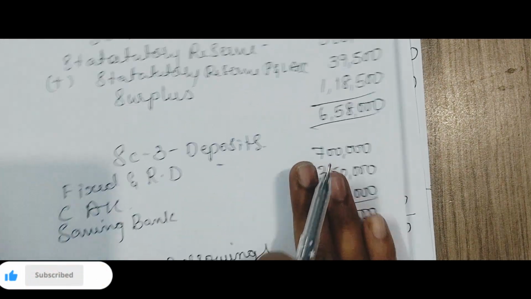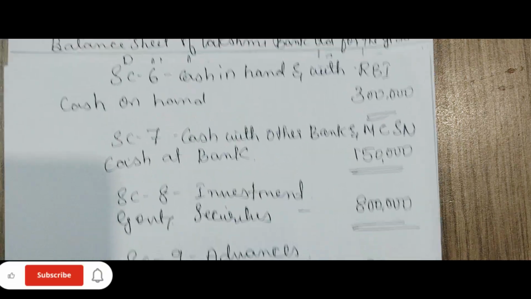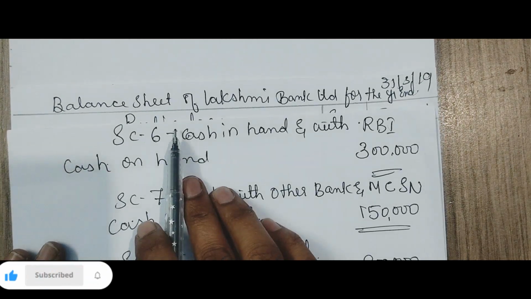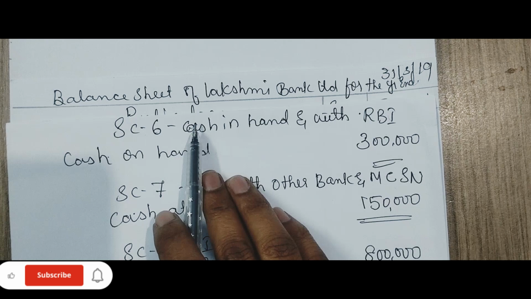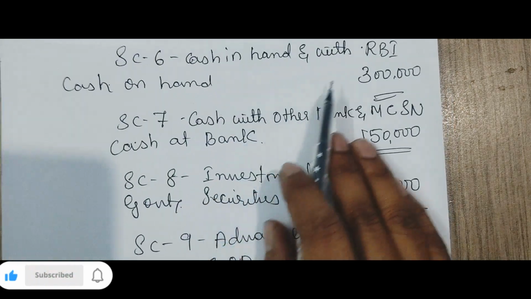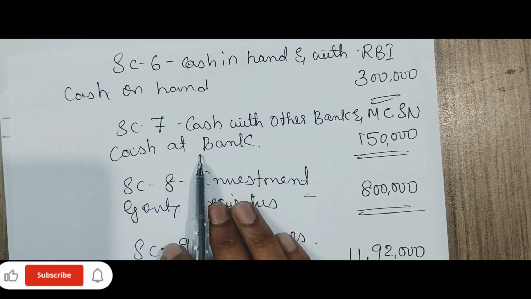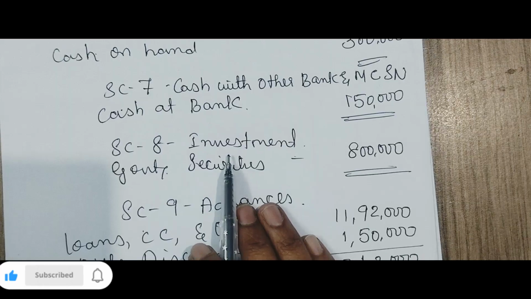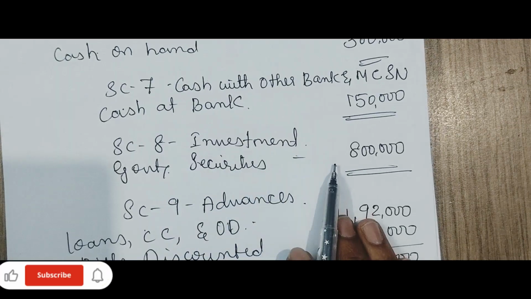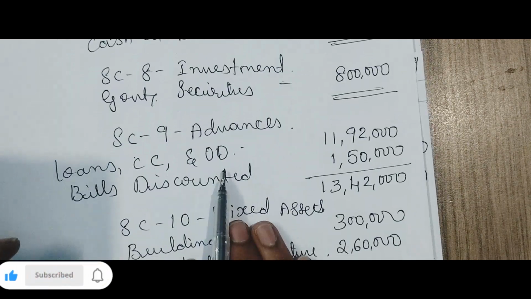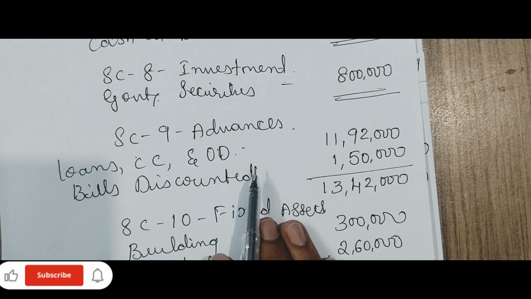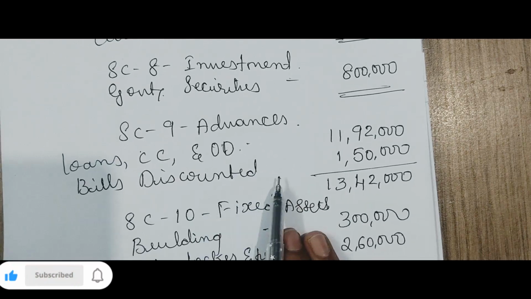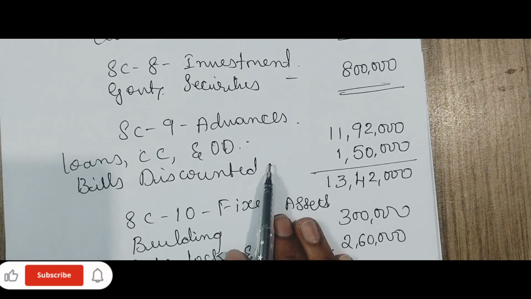Then with your liability side, then come to the asset side. Asset, cash is most important, that is your first asset. Cash in hand with RBI, and same cash with other bank. Then you need to see what is your investments, right? Then advances whatever loans you have provided, bills discounted, that will be your advance.